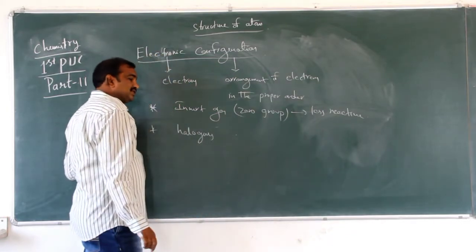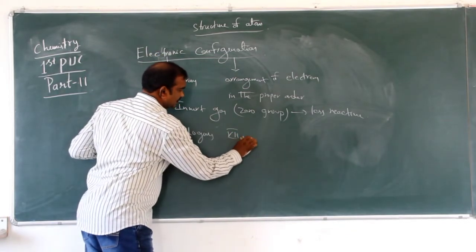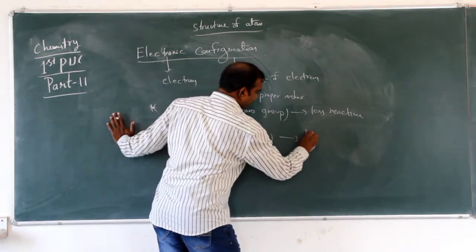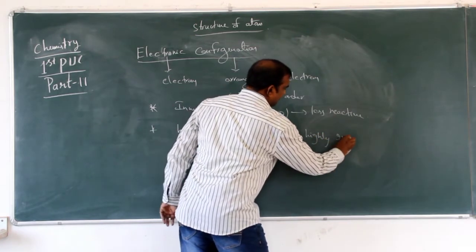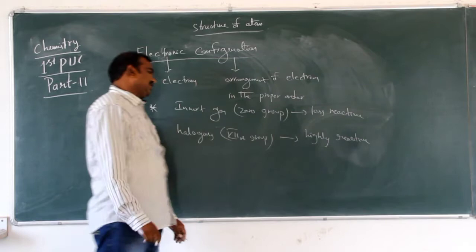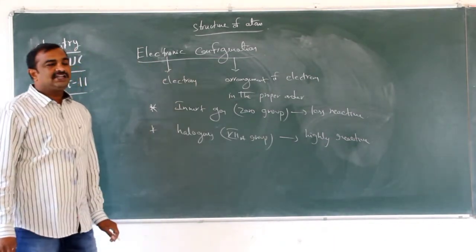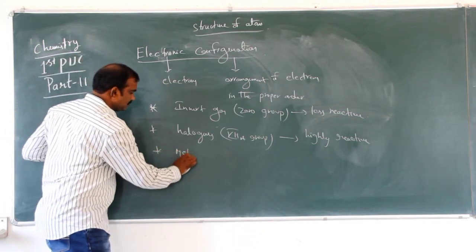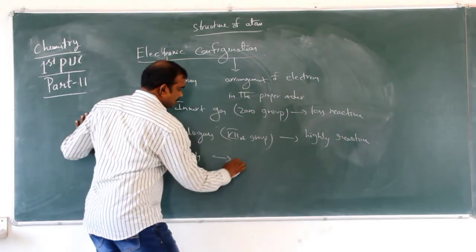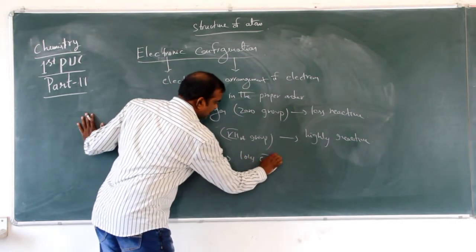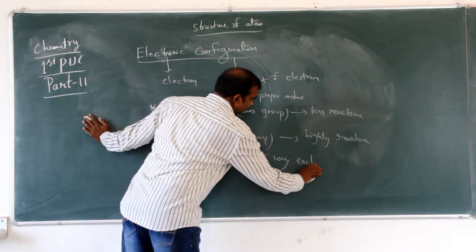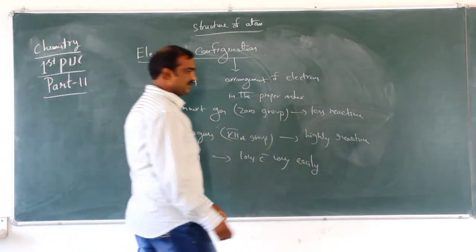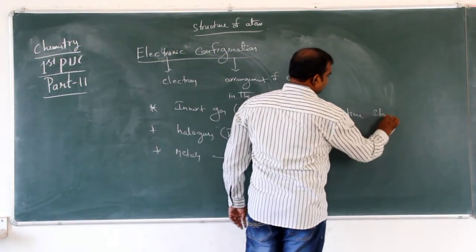Halogens means what? Group 17 elements. These are highly reactive. And metals lose electrons very easily. And these inert gas elements have a stable configuration.